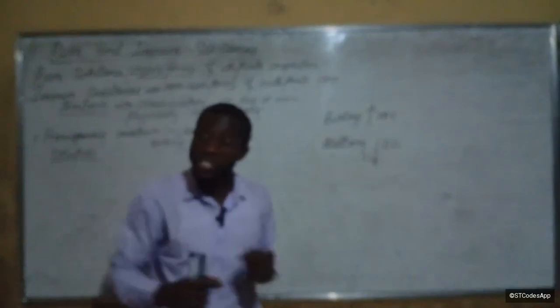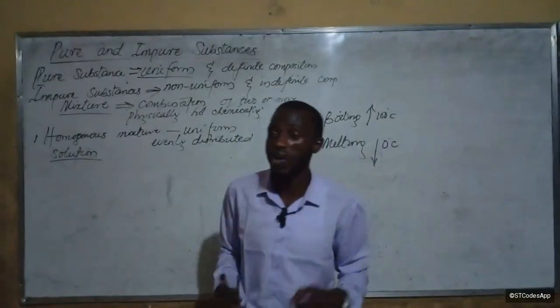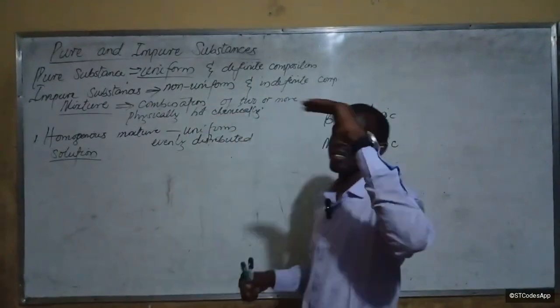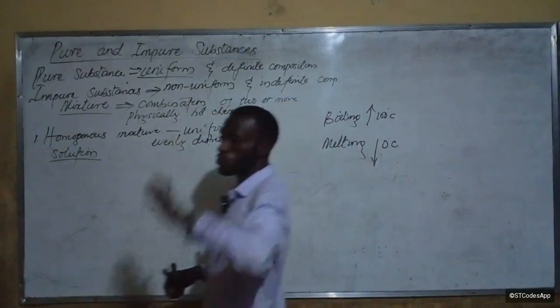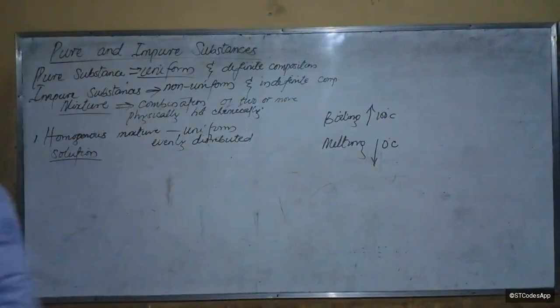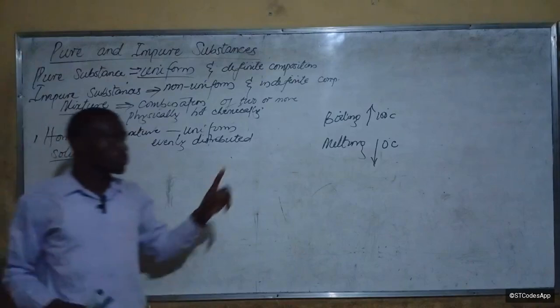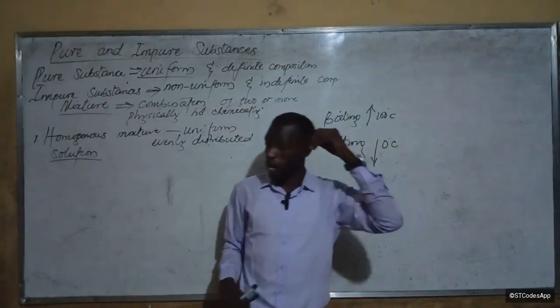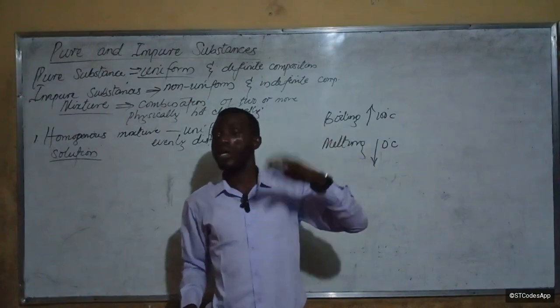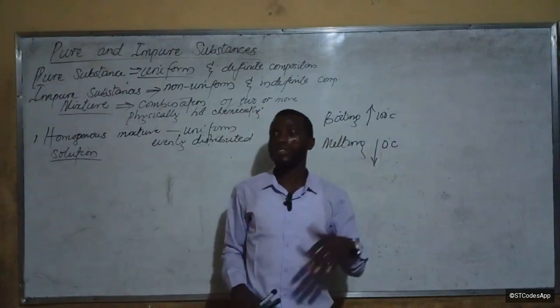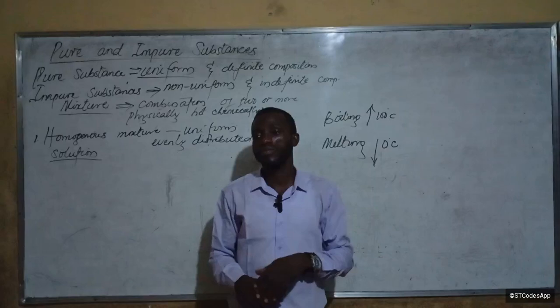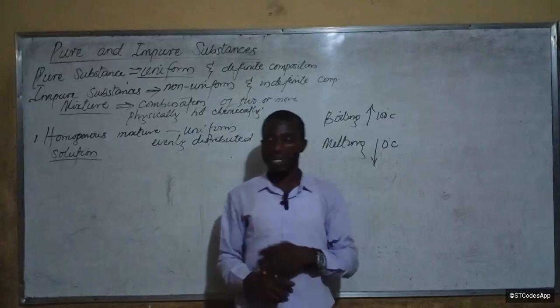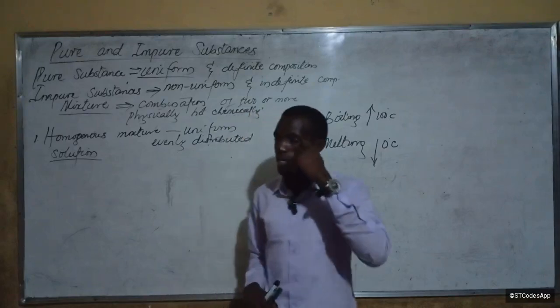When you add impurity to a pure substance, is that okay? It increases the boiling point and reduces the melting point. Is that clear? When you add impurity to a pure substance, it will increase the boiling point of the liquid but lower the melting point of the liquid. Is that okay? Okay. So let's go.